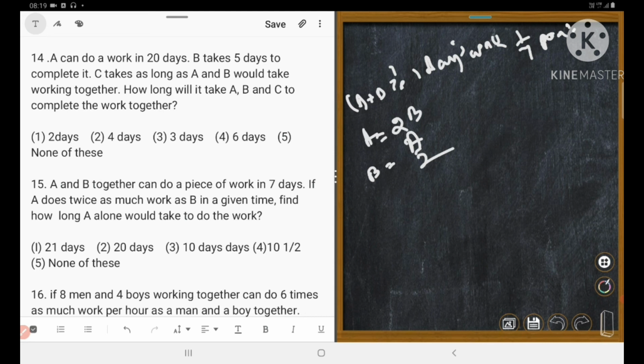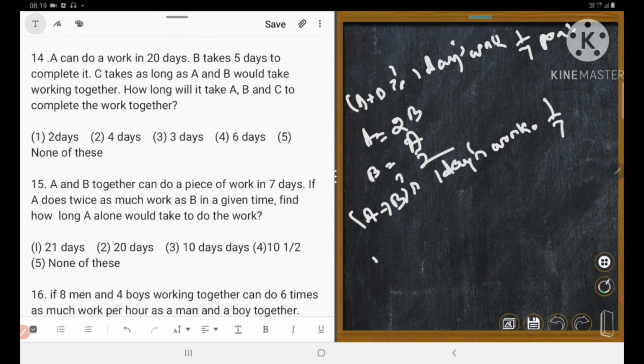So what is asked? Find how long A alone would take to do the work. A alone. So here A plus B's 1 day's work is equal to 1 upon 7. Instead of B, we will take A by 2.